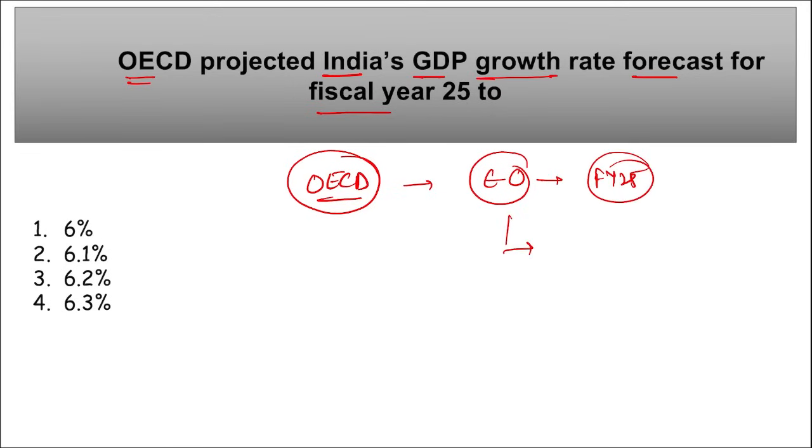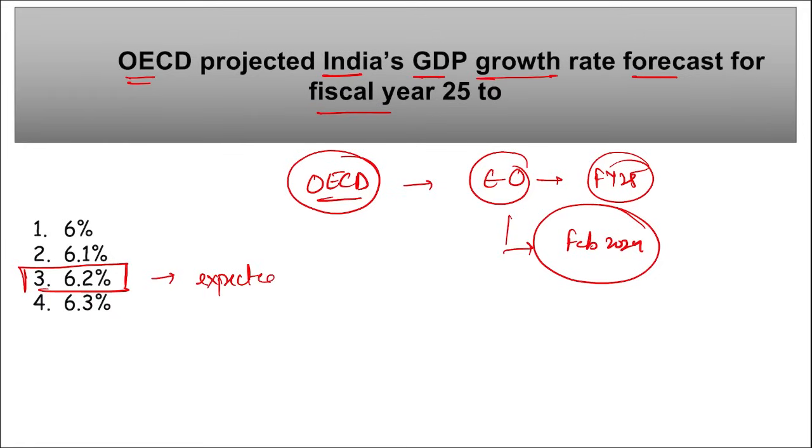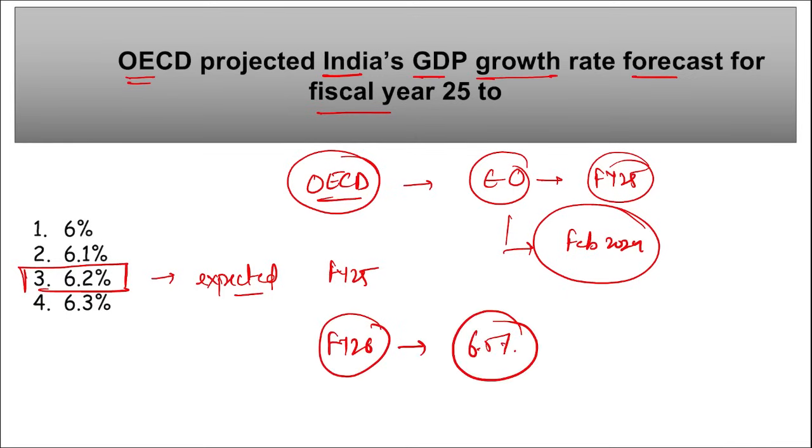This report, the economic outlook, was released in Feb 2024, and it stated that India will be growing by 6.2%, or the expected GDP growth rate for fiscal year 25 is 6.2%. Correct? Similarly, remember for fiscal year 26, OECD projected that India will be growing by 6.5%. Take a note of this.